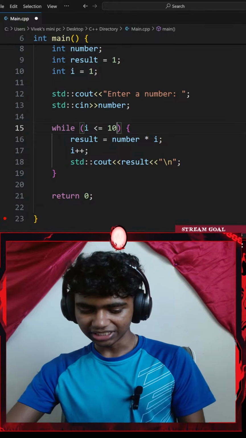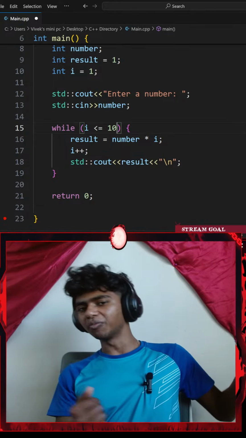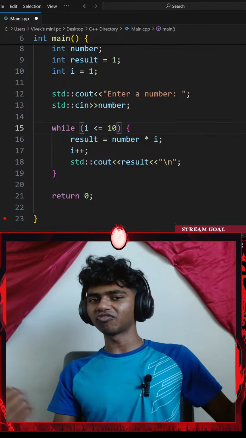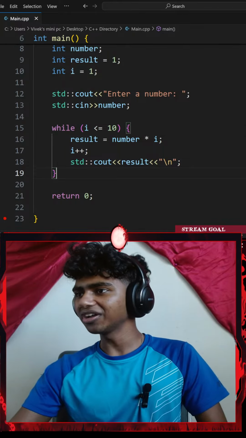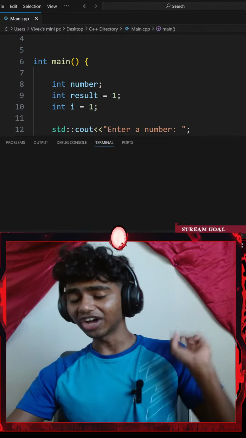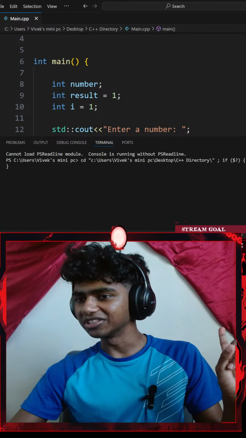Okay, what is the task? Honestly, the task is to get a number from the user and get its table from 1 to 10. Although I did want to figure this out, guys. Although I do appreciate the help. That means so much.